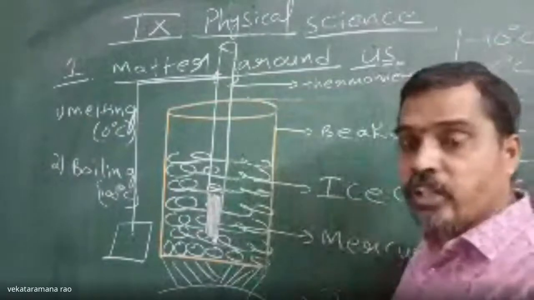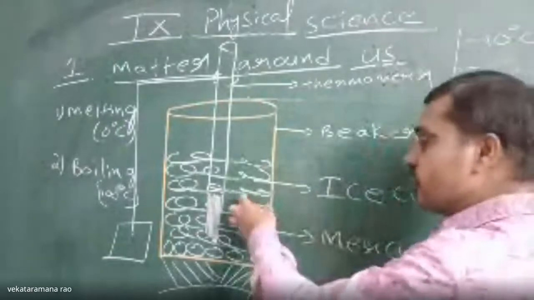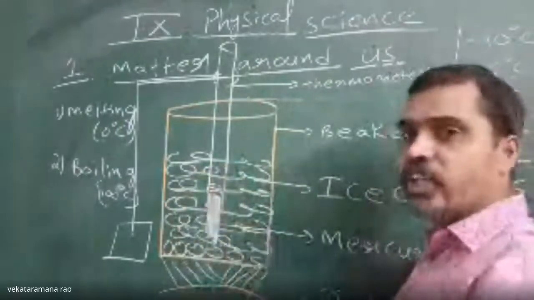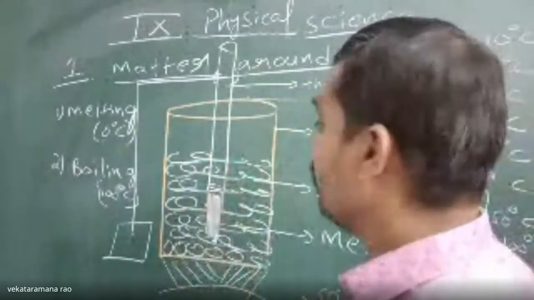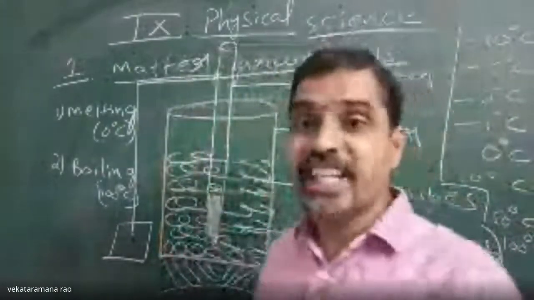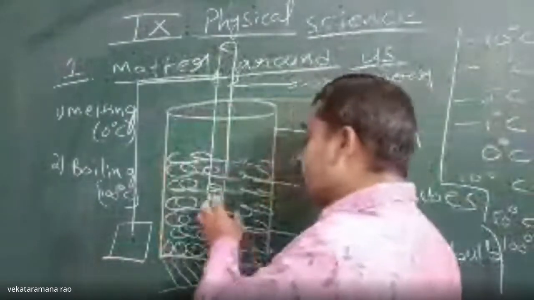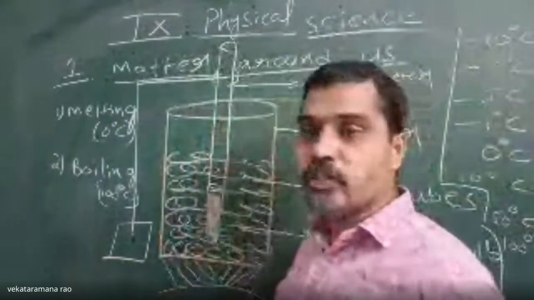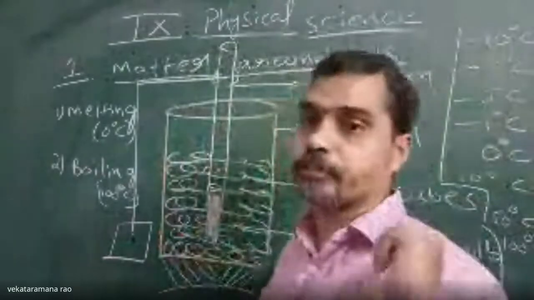The amount of heat utilized by these ice cubes to convert into liquid water is called latent heat of fusion. Latent means hidden. Since that heat is hiding without passing to the thermometer mercury, that amount of heat is called latent heat of fusion.